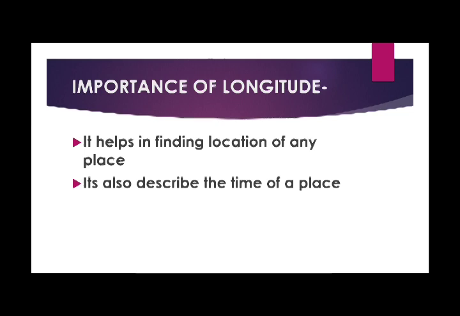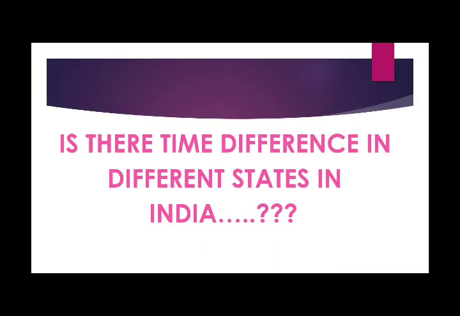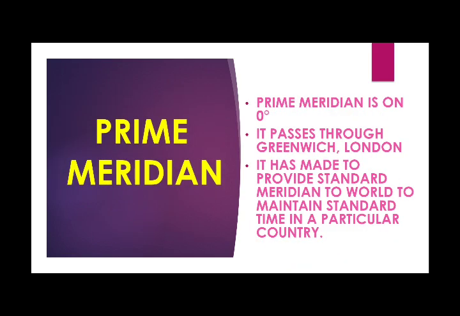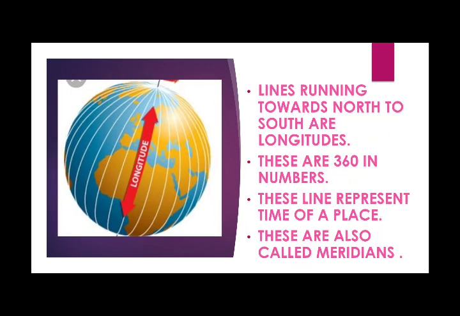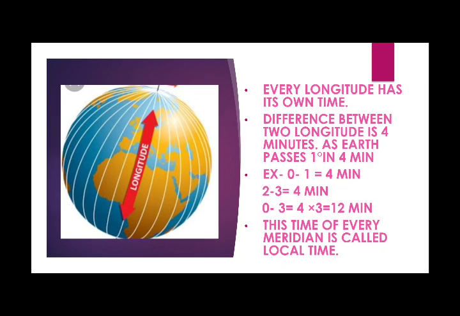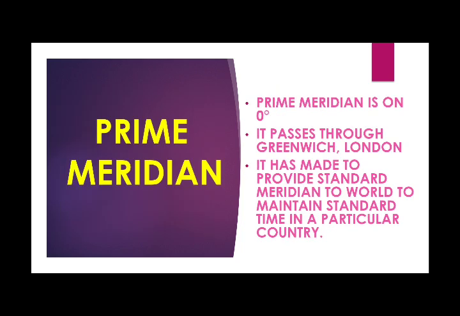So I am giving you a brief of this video again, of what you studied today. You studied what longitude is and its importance. I told you how longitude helps us in finding a place and how it describes the time. Then I also told you the prime meridian is situated at 0 degrees on the earth, passes through Greenwich, London, and has been made to provide the standard meridian. It means this is the starting point.